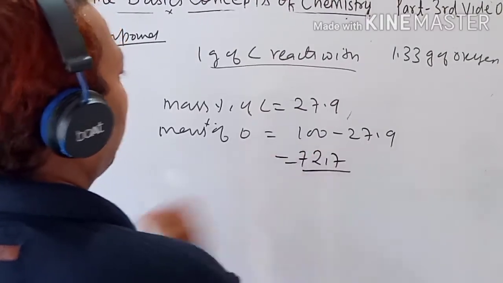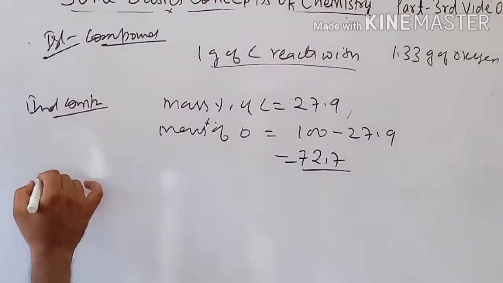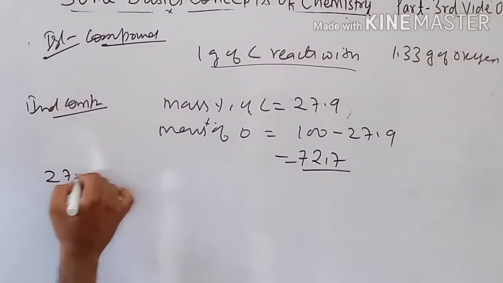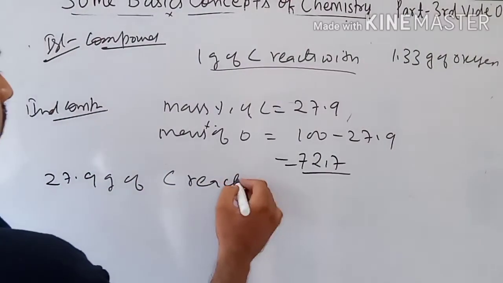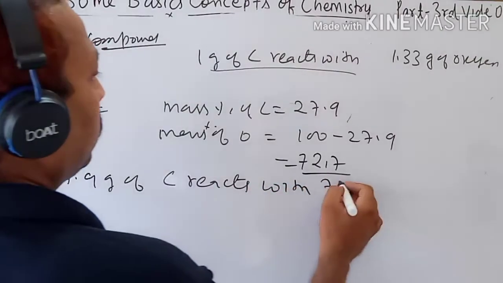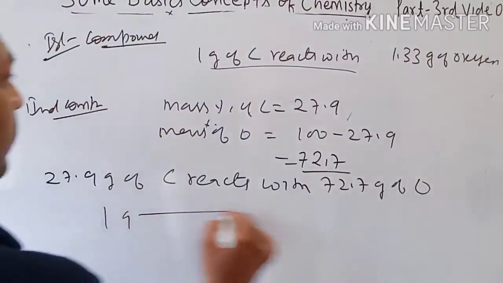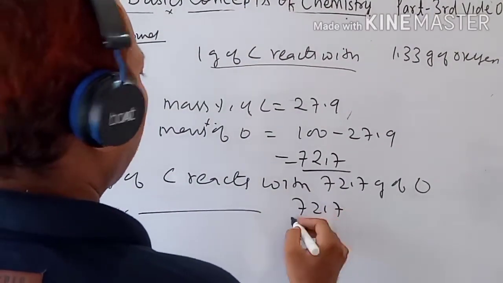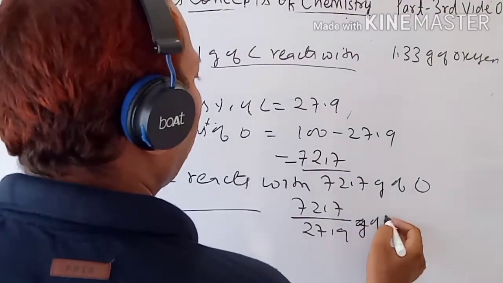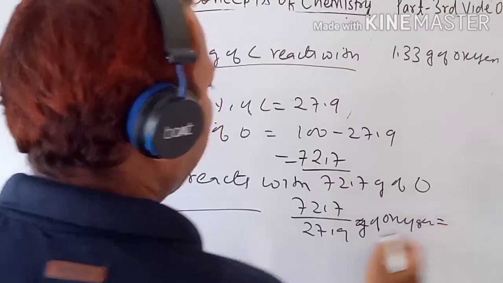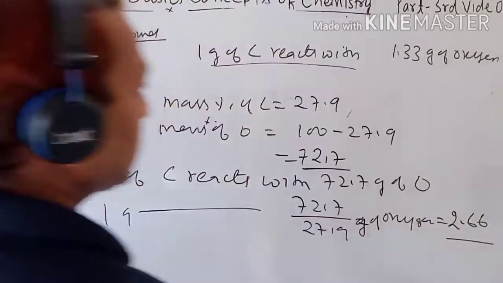Now write the statement. Thus 27.9 gram of carbon reacts with 72.7 gram of oxygen. So 1 gram will react with 72.7 upon 27.9 gram of oxygen. When you divide, it will come very close to 2.66.